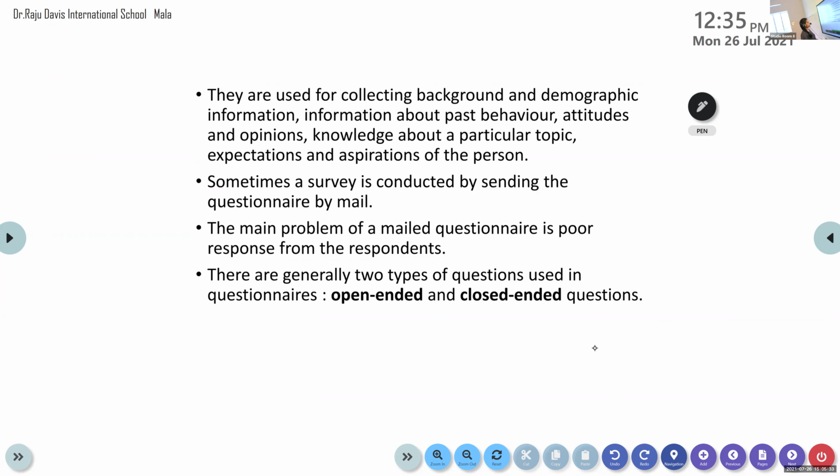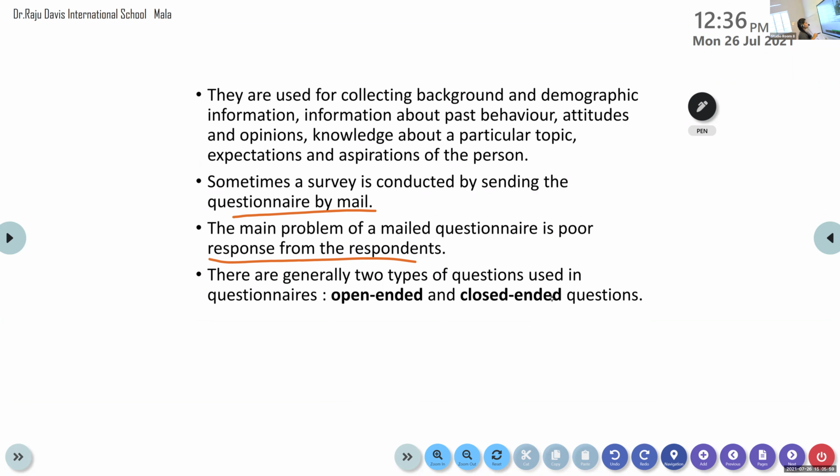Now, sometimes a survey is conducted by sending the questionnaire by mail, that we already discussed. The main problem of a mail questionnaire is poor response from the respondents. That is also one problem. If you are sending it by mail, you cannot guarantee that they will send it back to you. You cannot guarantee that you will get a response from that particular person. That is also one problem.